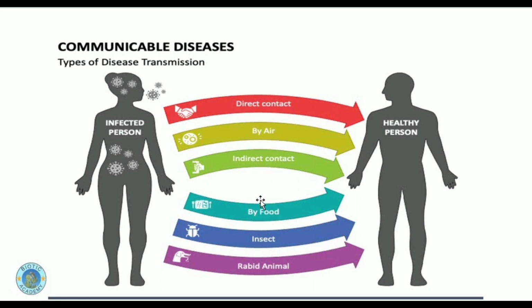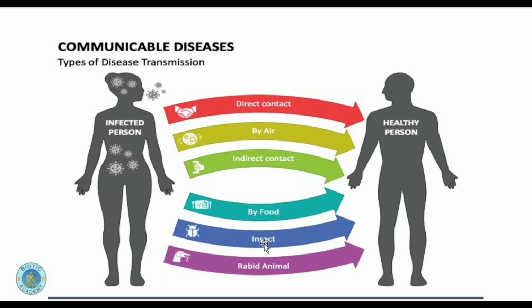By food, if hygiene is not kept in consideration while preparing the food, this is also a way of transmission. Through insect bites, that is a very dangerous way. You can see in the case of malaria where the insect plays a very lethal role in the transmission of disease from the infected person to the healthy person, and through rabid animals. These are the ways by which communicable diseases infect the human population at a larger scale.